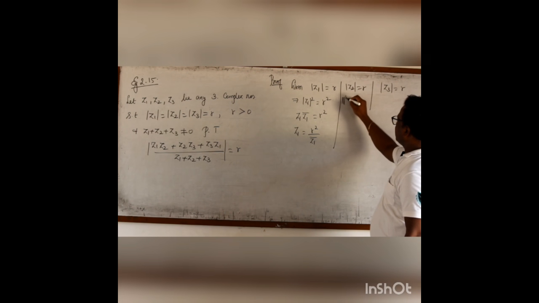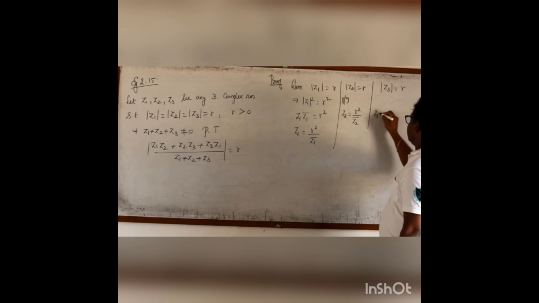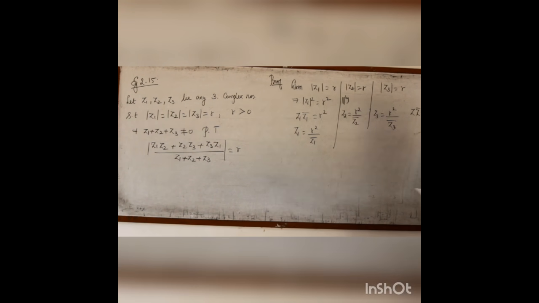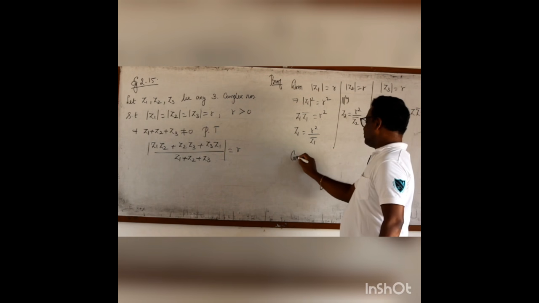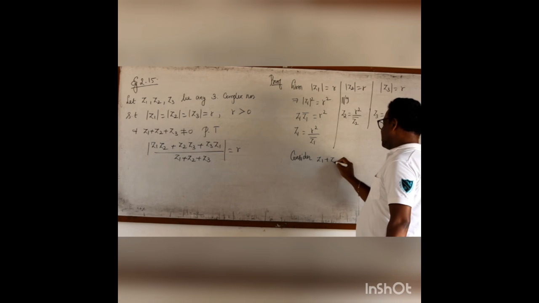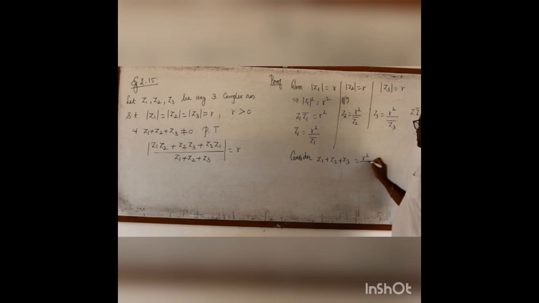Similarly, z2 can be written as r square by z2 bar and z3 can be written as r square by z3 bar. Now, let me consider z1 plus z2 plus z3. Instead of z1, I write r square by z1 bar, r square by z2 bar, and r square by z3 bar.